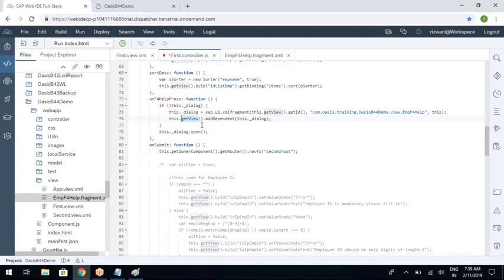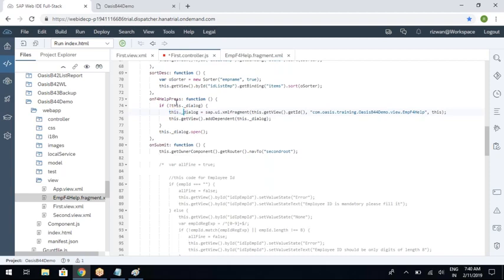Otherwise you cannot. So this statement is mandatory. You need to make the fragment a dependent of your view, and then you are opening the fragment. Fine. Now let's come to why I have written this if condition, and what is this._dialog.